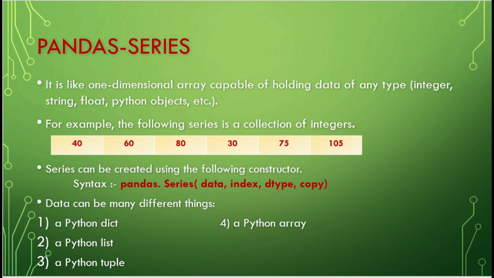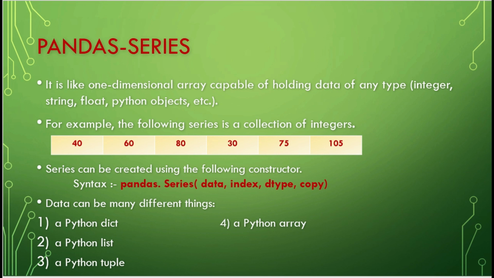Series can be created using the following constructor. So whenever you need to create a series, you need to follow some syntax, that is pandas dot Series, data, index, dtype, copy. So these are the four arguments we need to pass. So what is data?